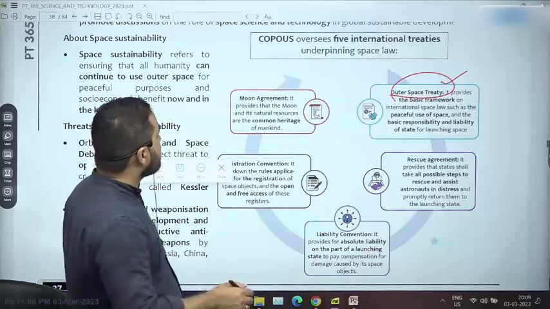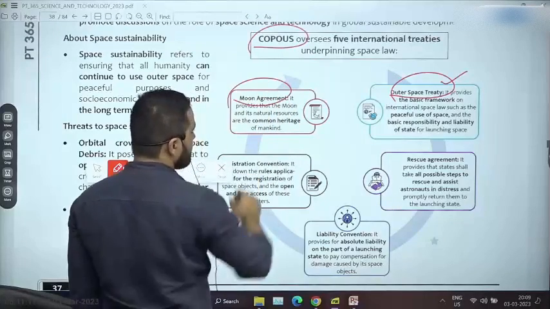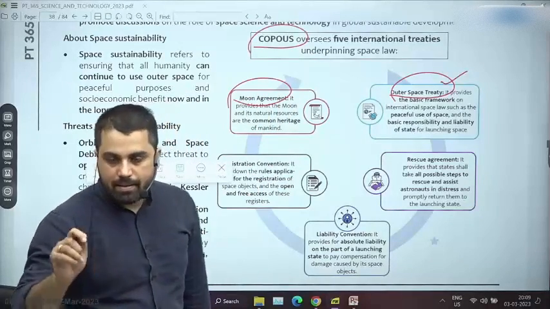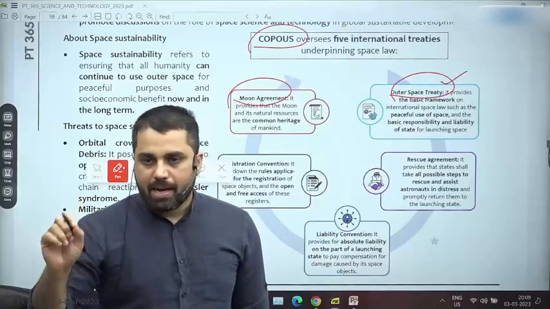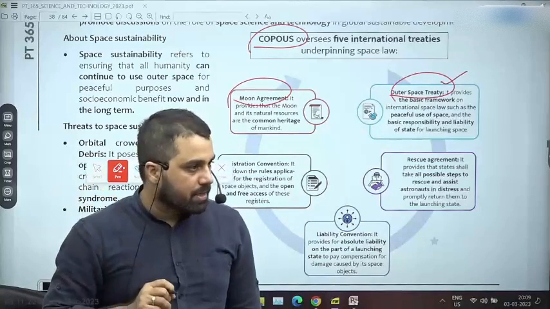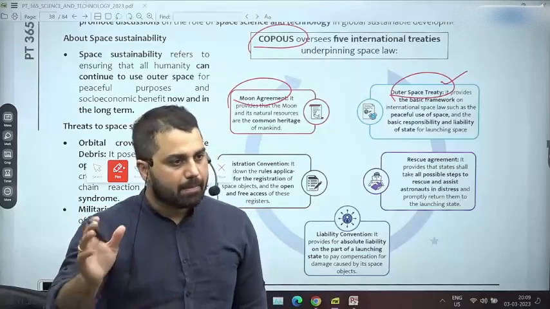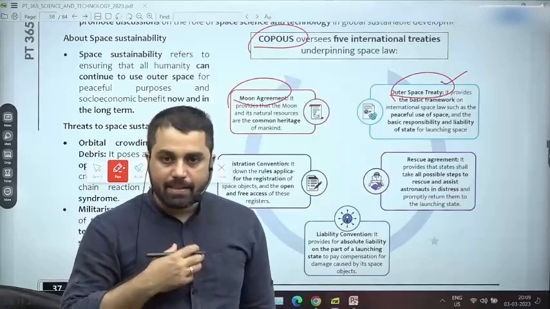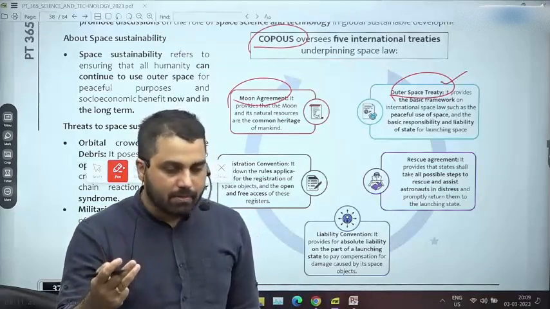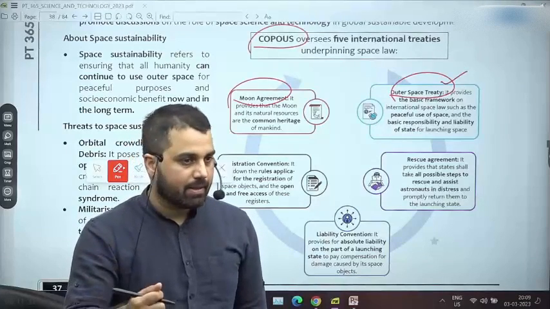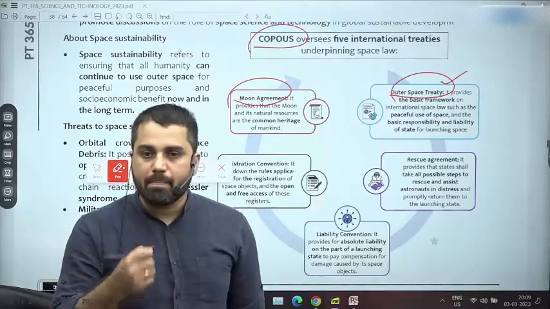And then the same organization, COPUOS, has a very famous agreement called the Moon Agreement. Now the Moon Agreement simply signifies that the moon does not belong to one nation, and any resources on the moon will not belong to any one country. Simple. Now here is the thing, India is a signatory of this agreement, but the three big agencies and three big countries, US, China, Russia, all three of them have not signed this agreement. So as of now, they are not bound by this Moon Agreement.